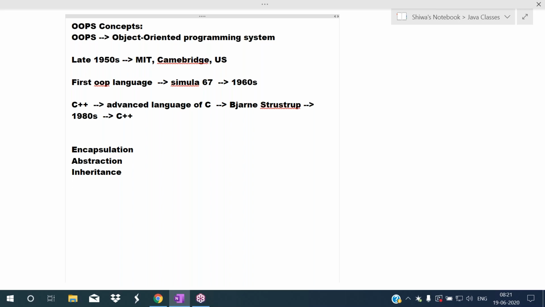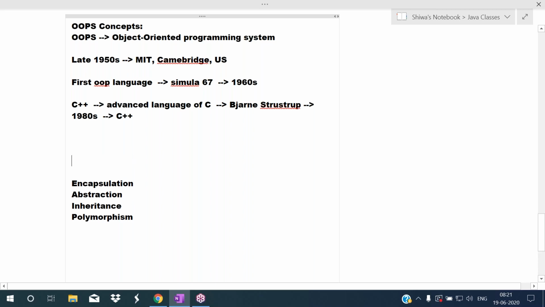So what are the OOPS concepts? Encapsulation, abstraction, inheritance, and polymorphism. For all these four concepts, two common concepts are there: class and object. So the OOPS concepts are class, object, encapsulation, abstraction, inheritance, and polymorphism.